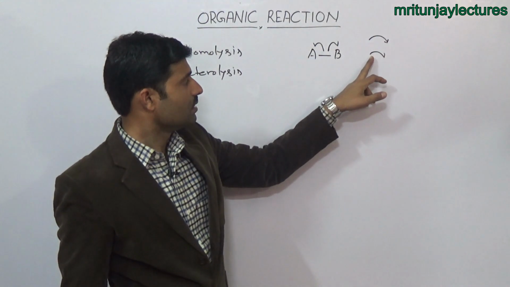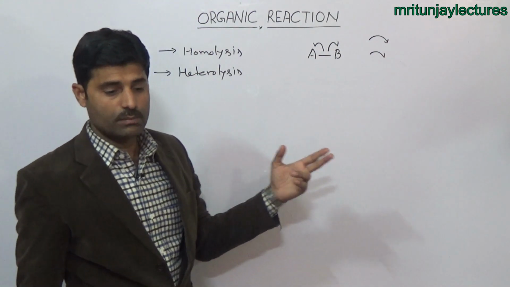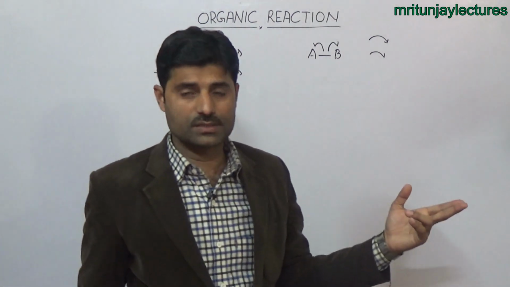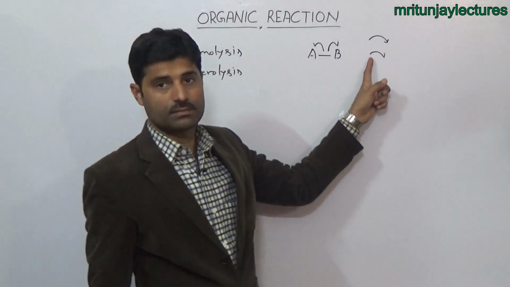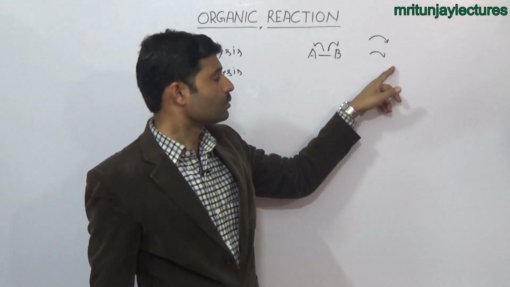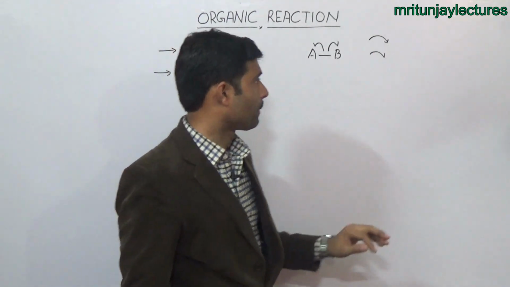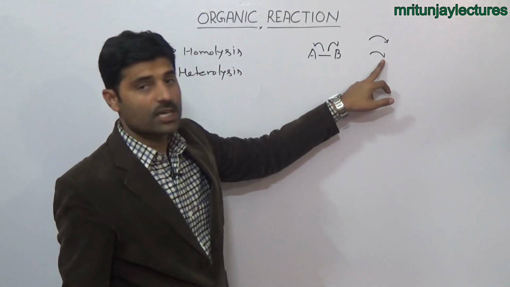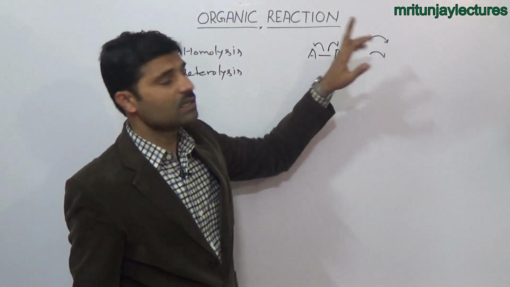That denotes the distribution of shared electrons, the whole shared electrons to one atom. But in this case, it means only half electron. Half electron means if you consider the bond that consists of two electrons, it gains only one electron. That means shifting of only one electron to the respective atoms or respective species. That is called fish arrow or half arrow. Fish arrow or half arrow, and second is the full arrow.